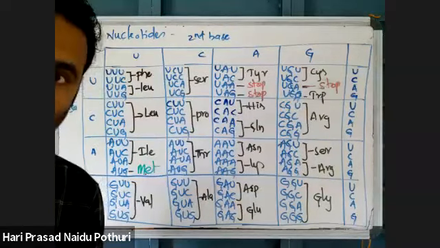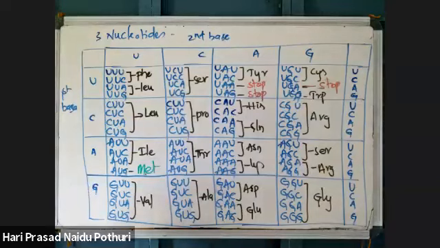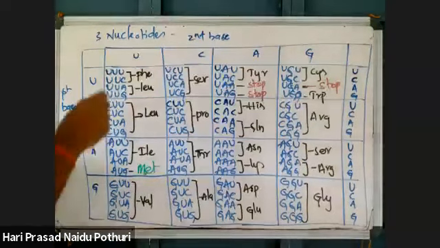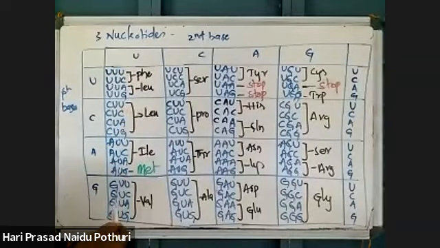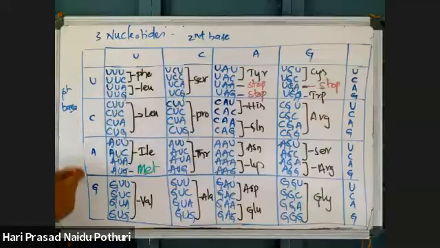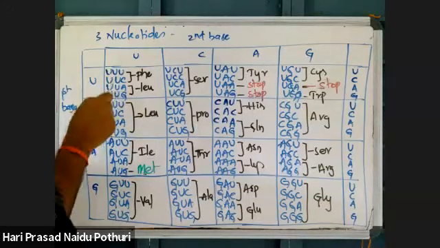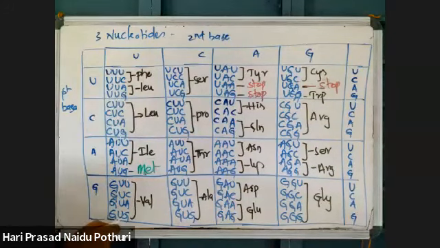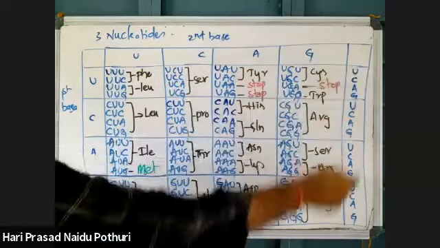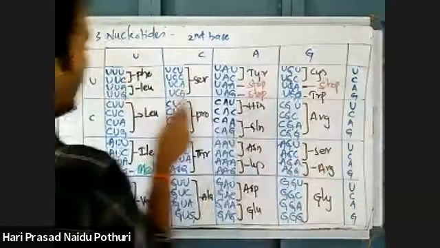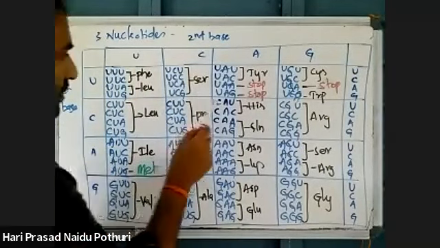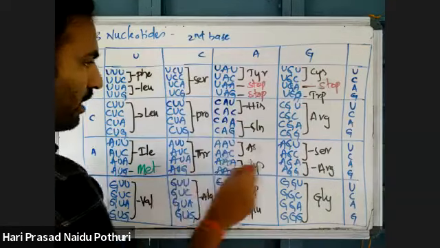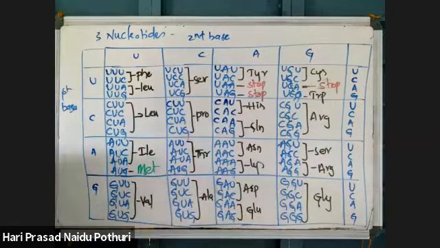Second base 2, 3, 4 columns, entire position C only, sir. Yes, yes. See here. First is changing. Second is common, because the first is changing. If you move in this direction, first nucleotide is U, second nucleotide is common, third nucleotide is changing. If you move in this direction, first nucleotide will be common. C, A, G, like that.